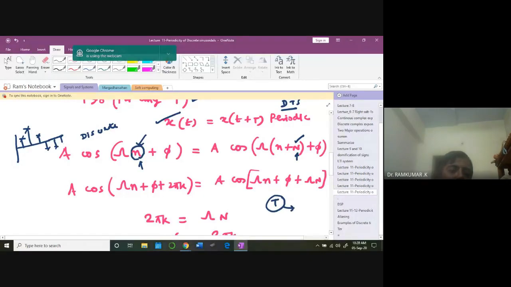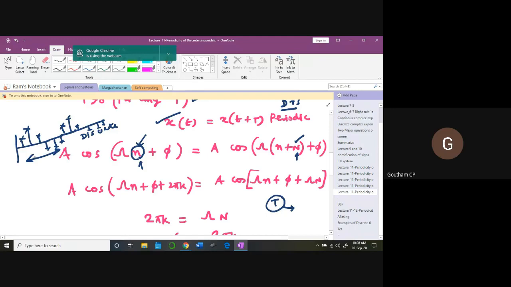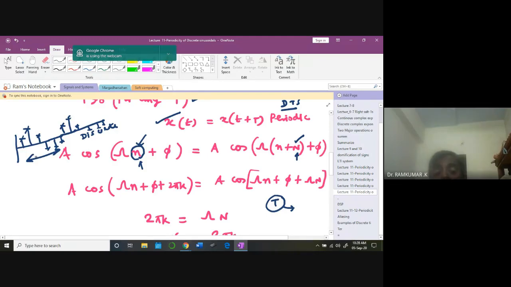So in this case, can somebody tell me what is the corresponding period? The signal is going to repeat like this. What is the period for this signal? Can somebody tell me? Just an approximate guess. 2 pi? No, 2 pi is for the continuous time domain you are thinking. But I'm looking at a discrete waveform now.